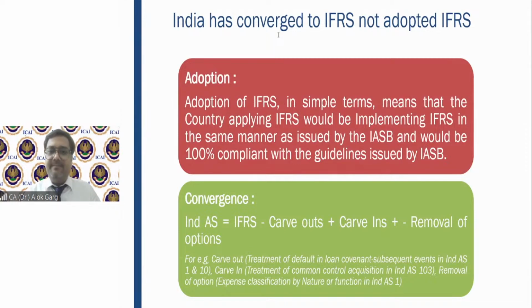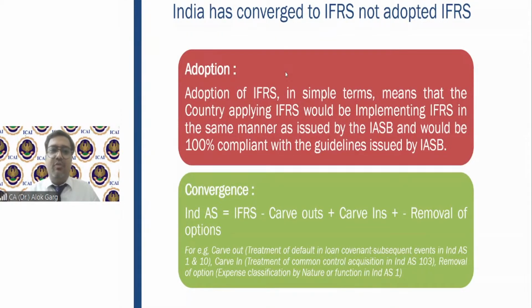So friends, we understood adoption and we understood convergence, and hence India has converged to IFRS, and that is why we are not calling it IFRS. Friends, Singapore has also converged to IFRS. Malaysia has also converged to IFRS. In Singapore, they call this IFRS as SGFRS, Singapore Financial Reporting Standards.